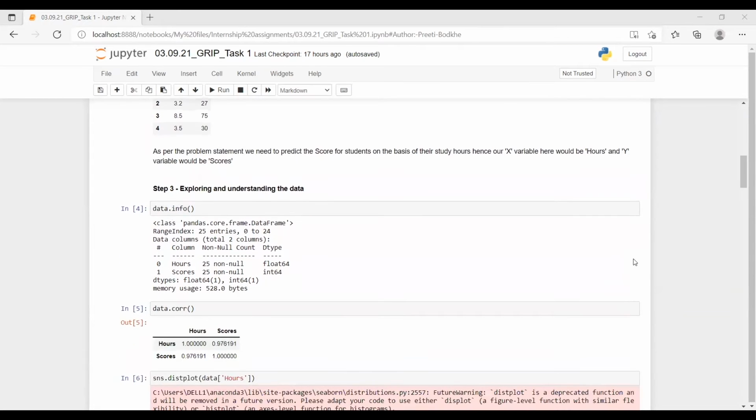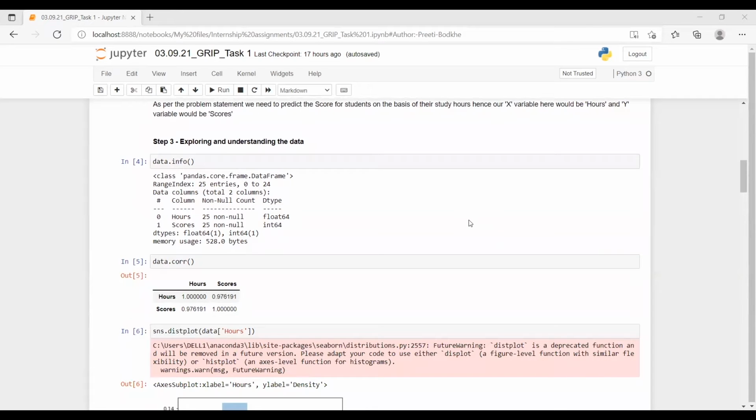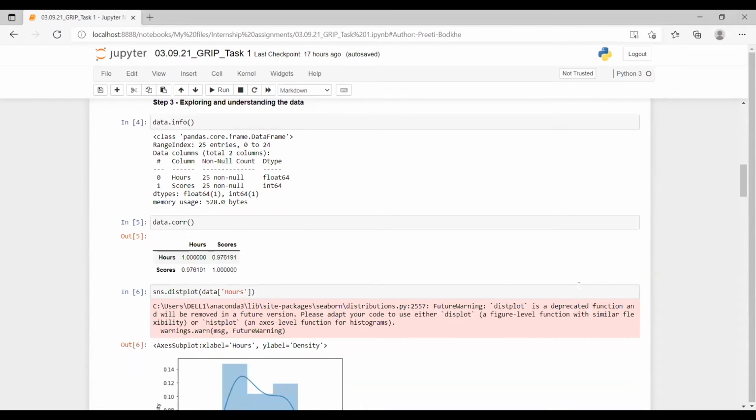Now let's understand and explore the data. We have used the .info function to get the detailed information about the data. And we have also visualized the data using a distribution plot and scatter plot.